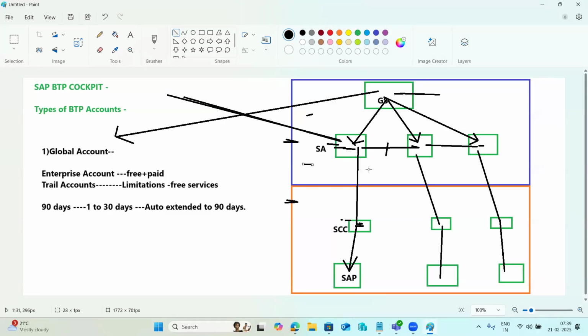And also there is a licensing model for the enterprise account. Why? Because trial accounts are free, but as I said, this is a paid account. Then what is the licensing model? It's not just one licensing model here. There are multiple licensing models available. One is the subscription based model, then the consumption based model, the pay as you go model, and the CPEA model. There are three types of BTP pricing models here.